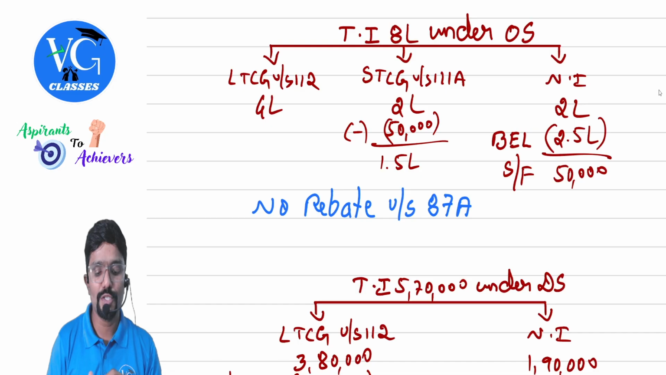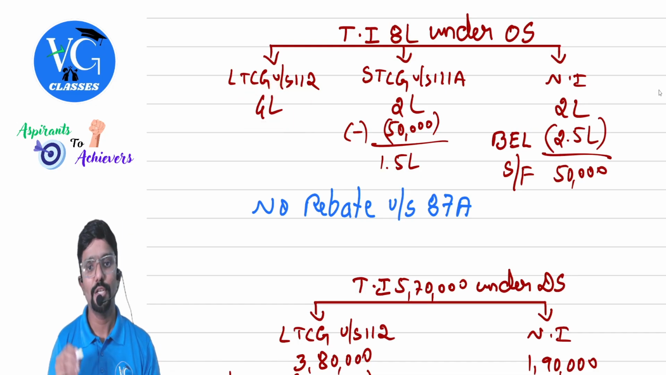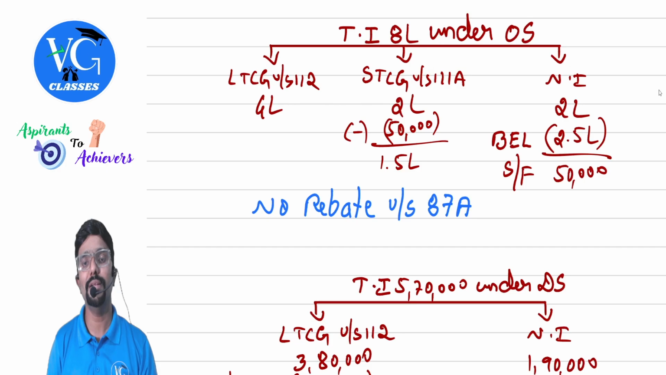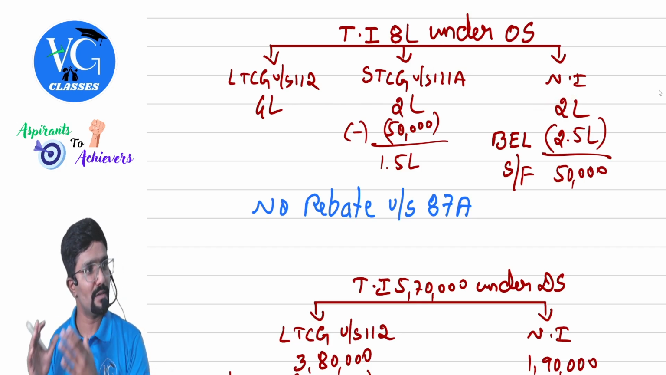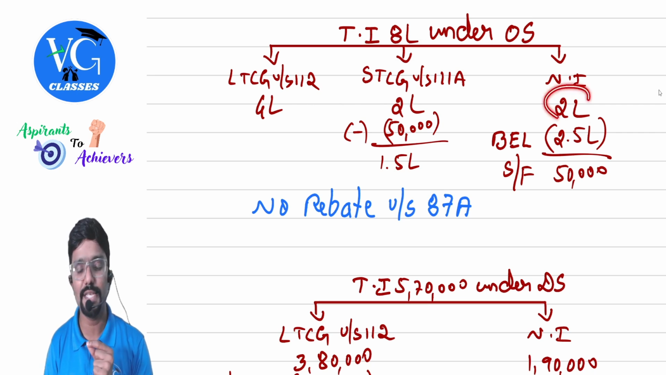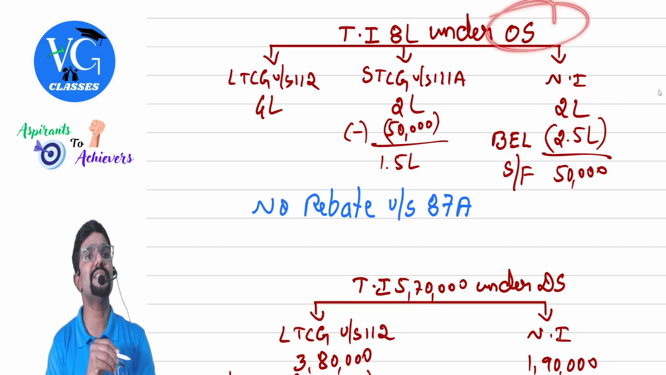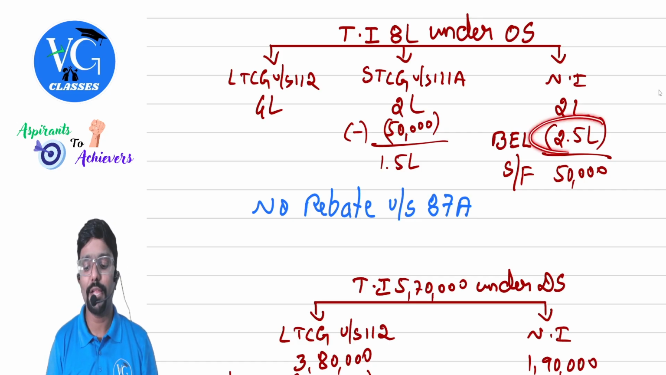What does 8 lakh include? Long-term capital gain under section 112, 4 lakh. Short-term capital gain under section 111A, 2 lakh. And normal income, 2 lakh. First check: whenever there is a normal income which is lower, first check, is it more than the basic exemption limit? No, sir. Under optional scheme, what is the basic exemption limit, guys?